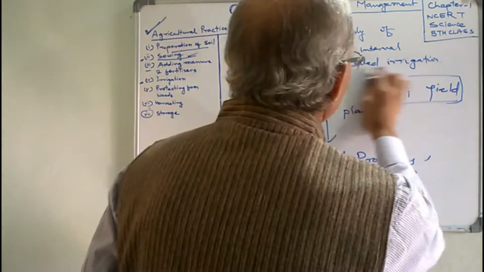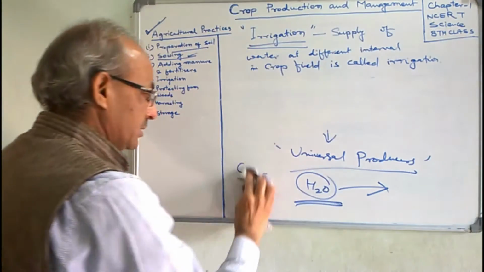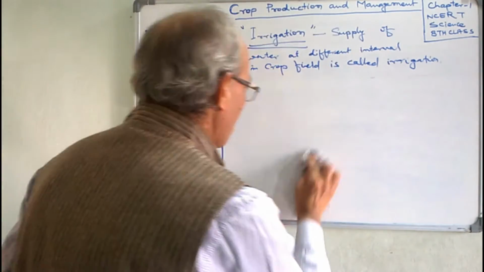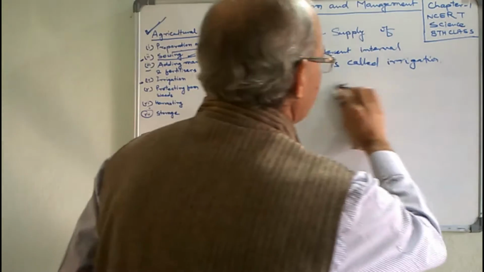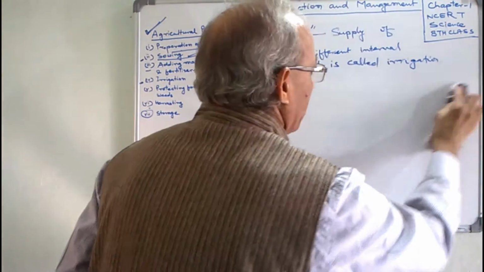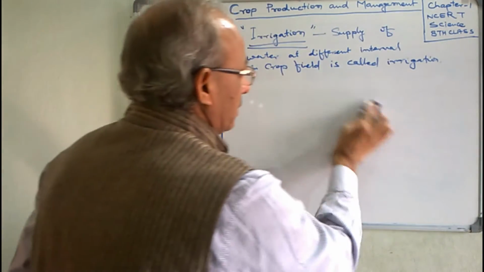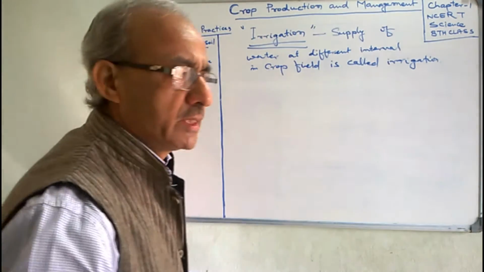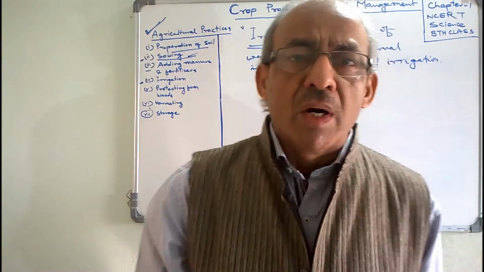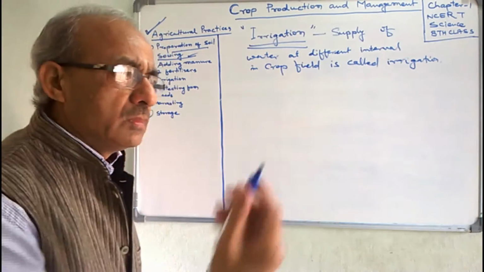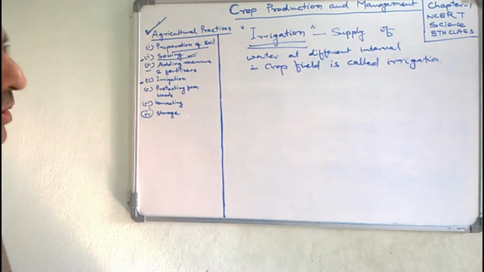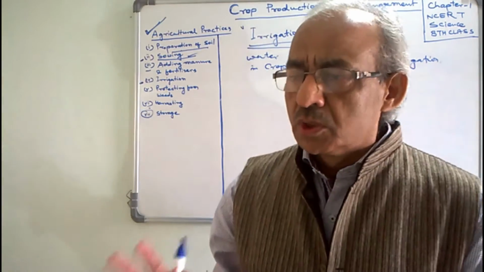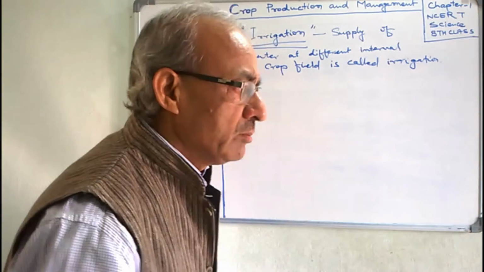Here we should know that in our country, most of the farmers are dependent on the monsoon. Due to geographical variation, there is no geographical uniformity in our country. Somewhere there is desert, somewhere there are mountains, somewhere there is plain. So water resources are not uniformly available.